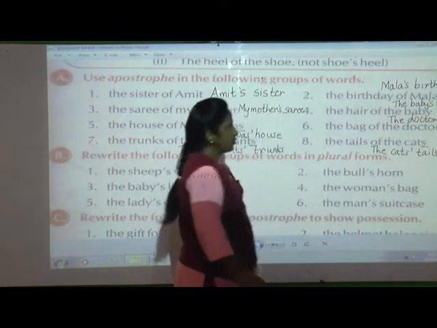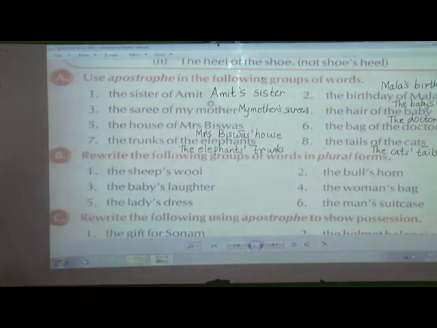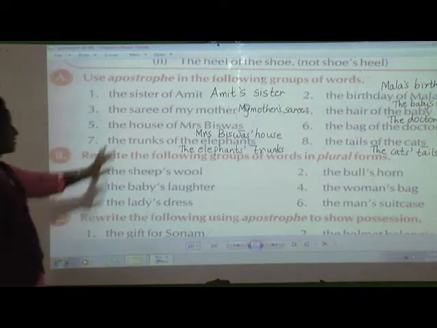In this way, you all are going to write the sentences. I hope children, you have understood this one. See, again I am telling you, in this exercise you are going to put only an apostrophe in the following groups of words, but you have to see whether it is a singular noun or a plural noun and whether it is ending with S. All these things you have to keep in mind, and you have to use the 3 cases in different ways.